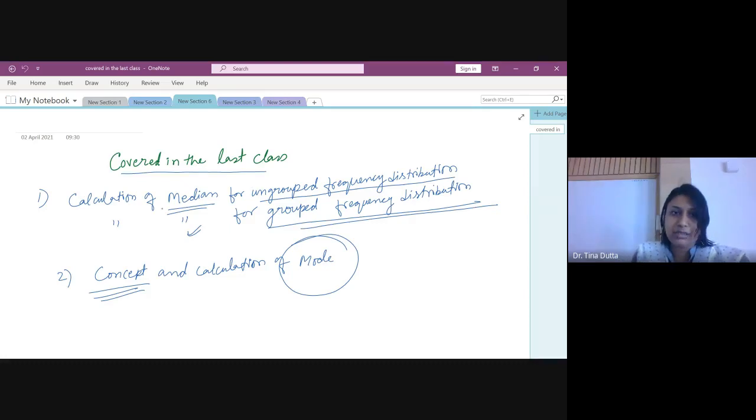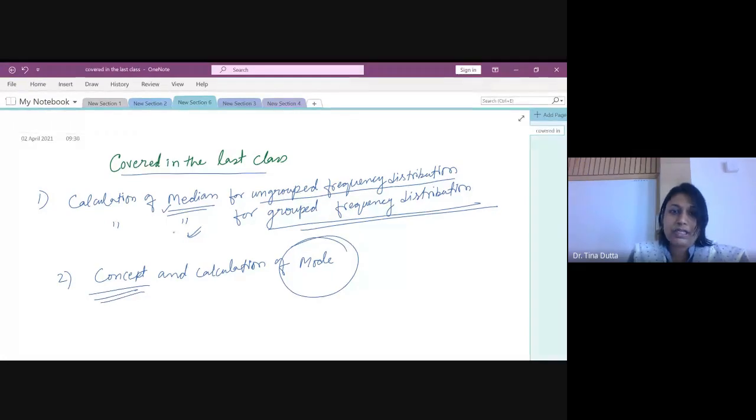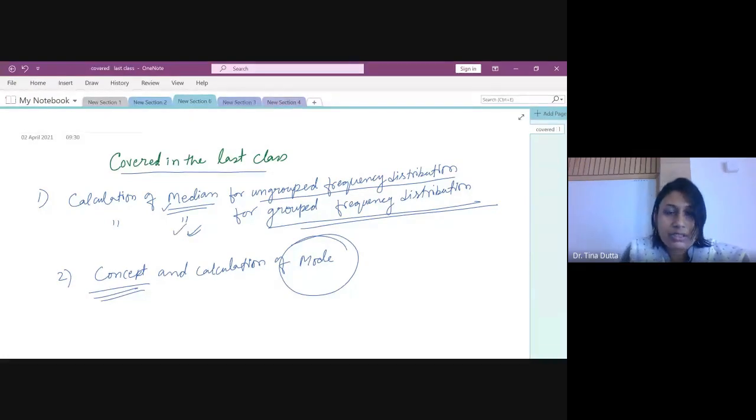So for frequency distribution also we have learned how to calculate median. Mean we did before that. So median for ungrouped frequency distribution and grouped frequency distribution, we learned how to do that. And also we learned the concept of mode, that is the most frequent number in a data set, and how to calculate that for both ungrouped and grouped data sets.